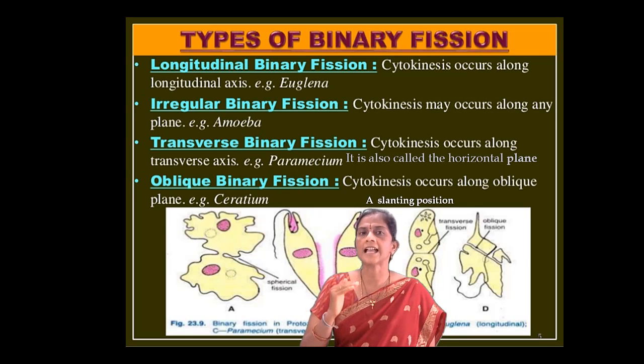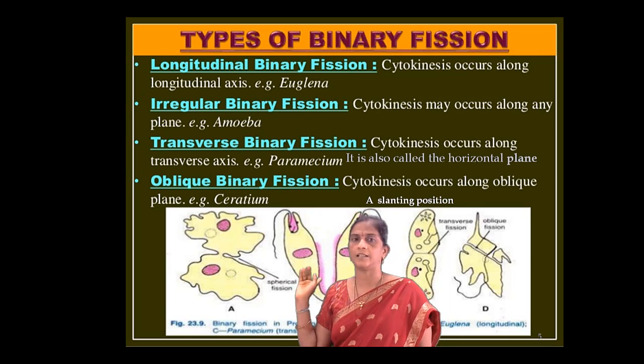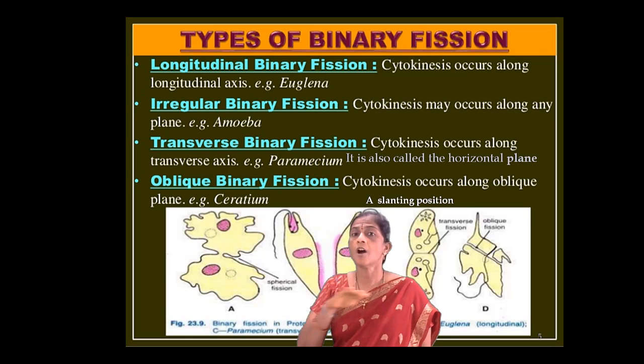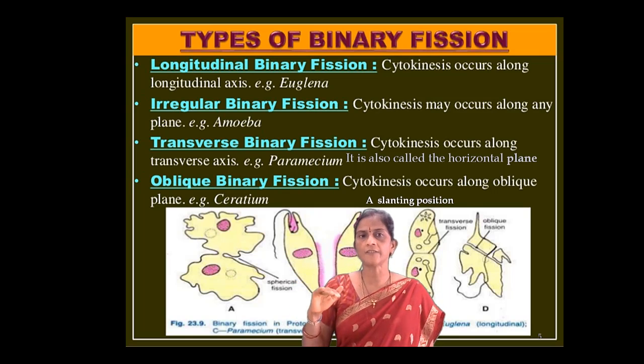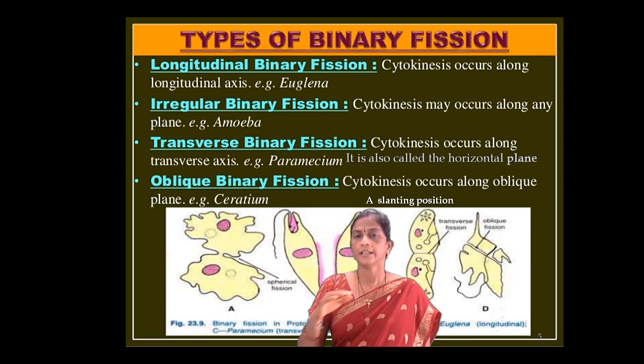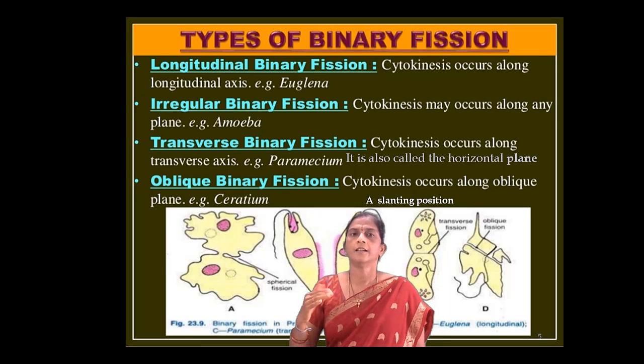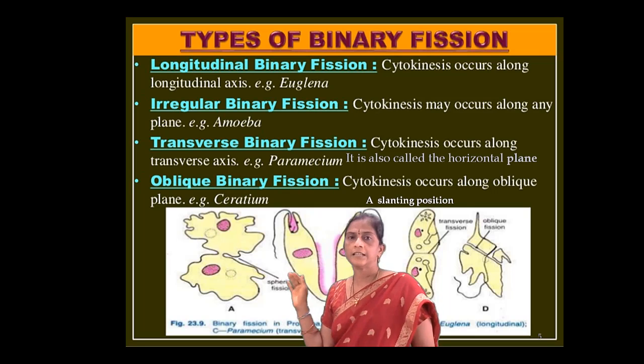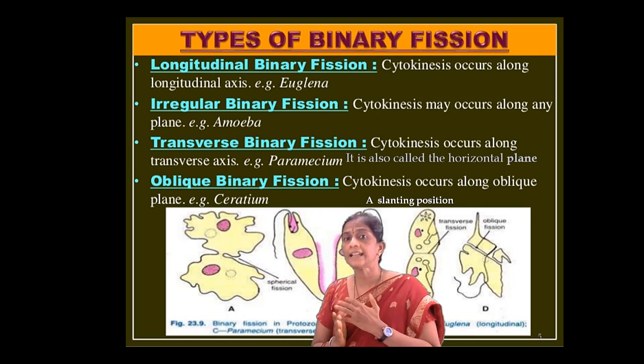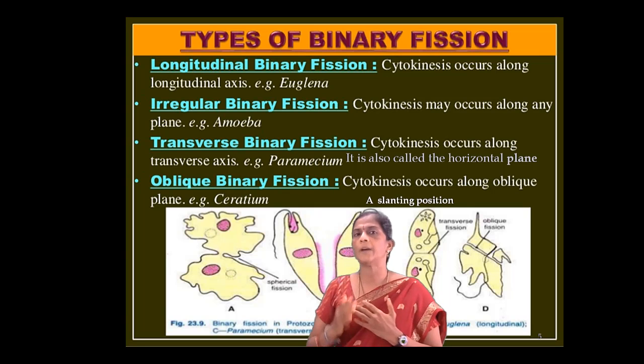Next, we are moving to transverse binary fission. In this case, the cytokinesis occurs along the transverse axis, that means in the horizontal plane. Example for this is Paramecium. Here you can see the division of Paramecium in the horizontal plane. Next, the final one is oblique binary fission. In this, the cytokinesis occurs along an oblique plane. Example is Saturnium. In this, the division occurs in a slanting position, and that is called oblique binary fission.